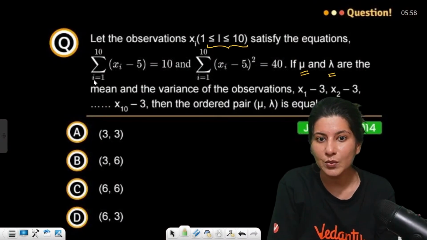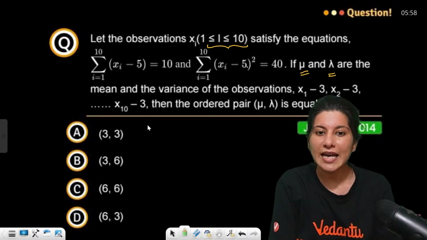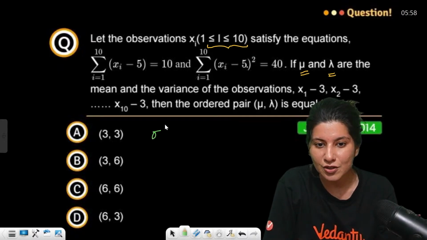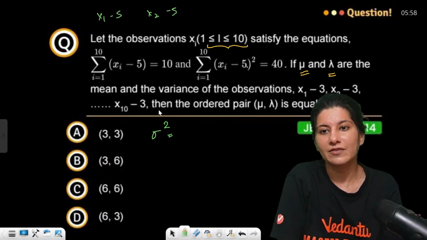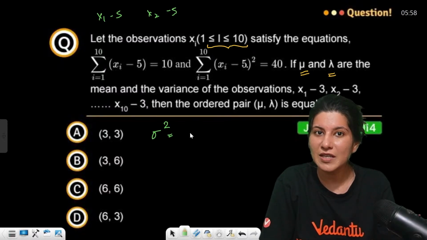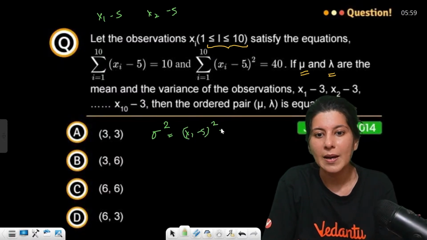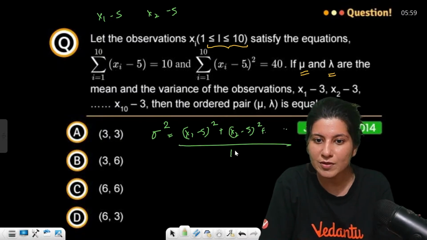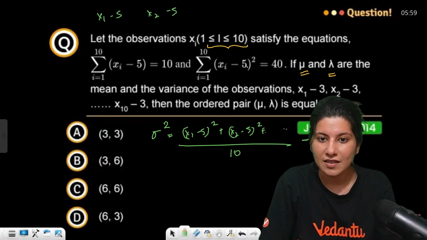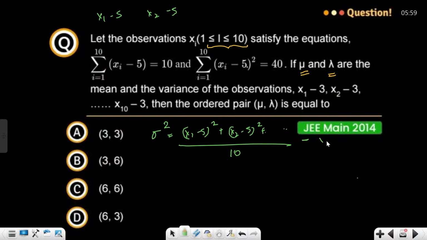So I will calculate the standard deviation or variance of the observations x1 minus 5, x2 minus 5. Variance is the mean of squares: x1 minus 5 square plus x2 minus 5 square plus x3 minus 5 square and so on, upon n, which is 10 observations, minus the square of the mean. The mean will be x1 minus 5 plus x2 minus 5 plus x3 minus 5 and so on, upon 10, whole square. This is the formula: mean of squares minus square of mean.